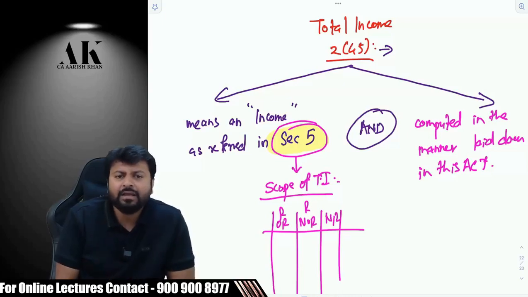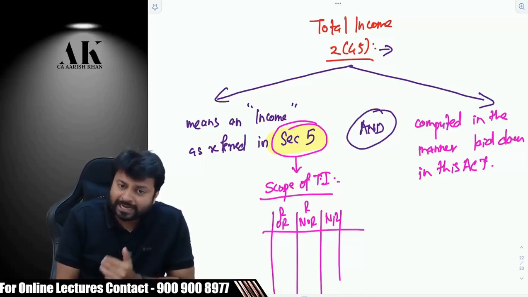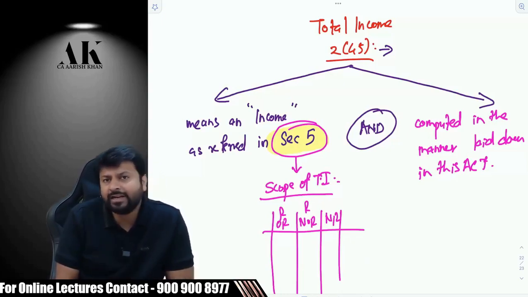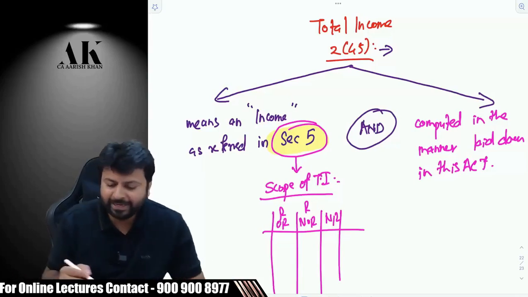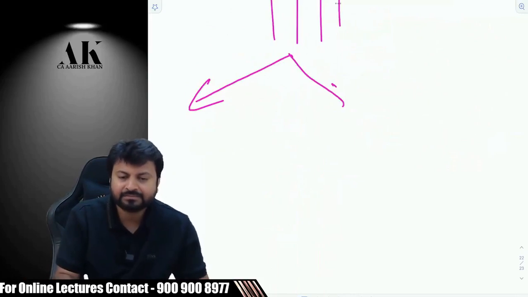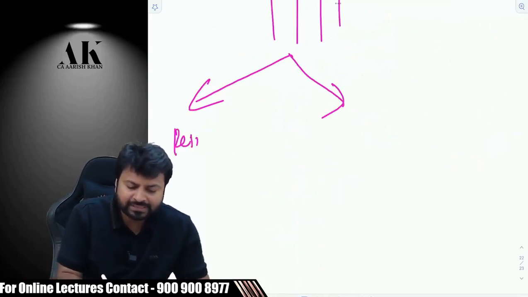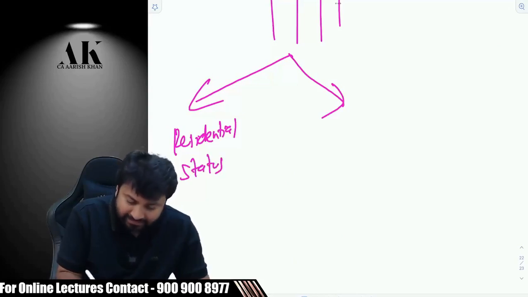Yes, he is earning salary. But does that mean that if you earn salary anywhere in the entire world, then it is India's to tax? No. Therefore, the scope of taxability depends upon two factors. Which two factors? First is residential status and second is accrual and receipt.